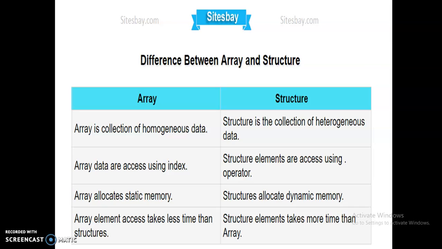So the main difference is that array is a collection of homogeneous data, that is, array is a group of variables of the same data type that share a common name. Structure is a collection of heterogeneous data types, meaning structure is a collection of variables of different data types that share a common name.